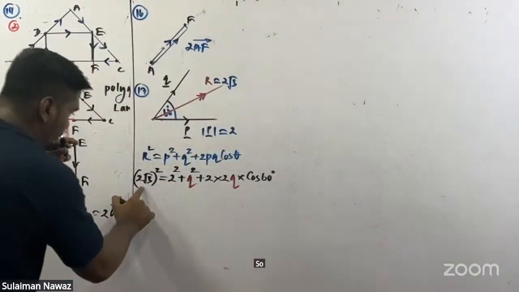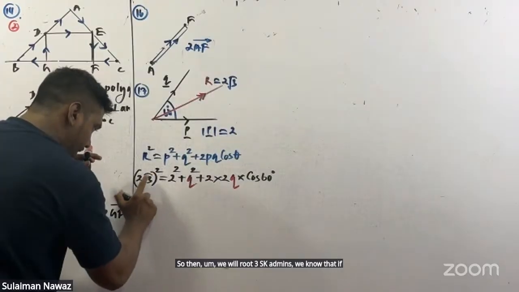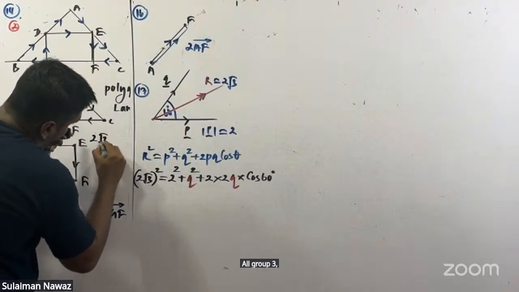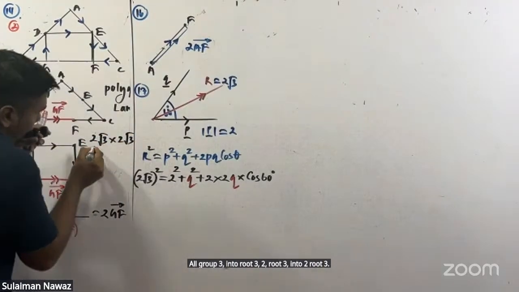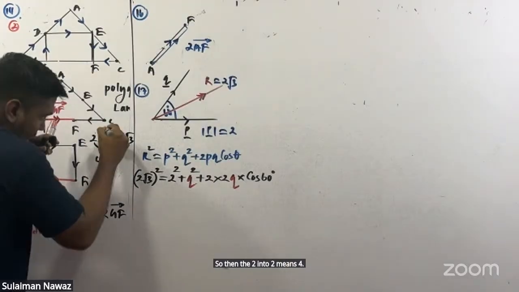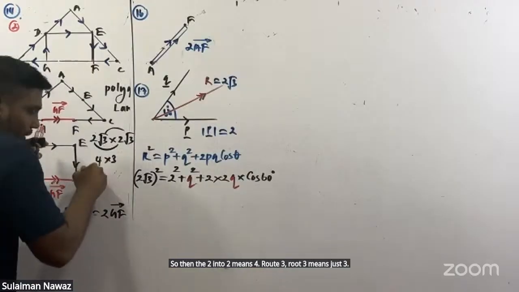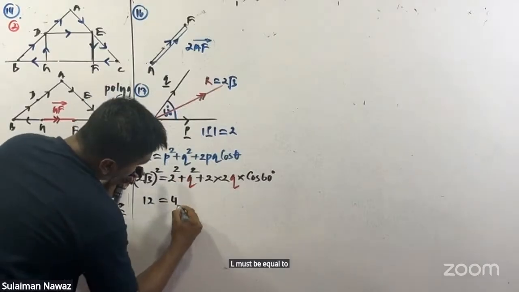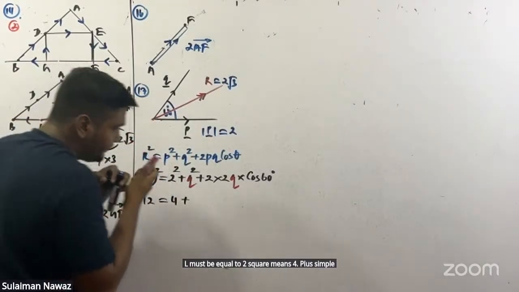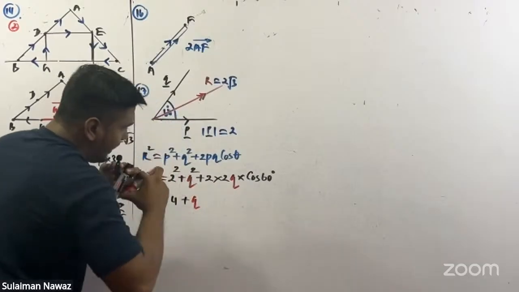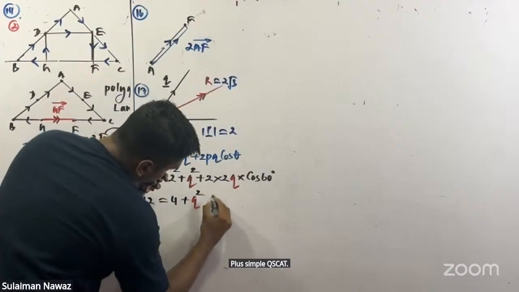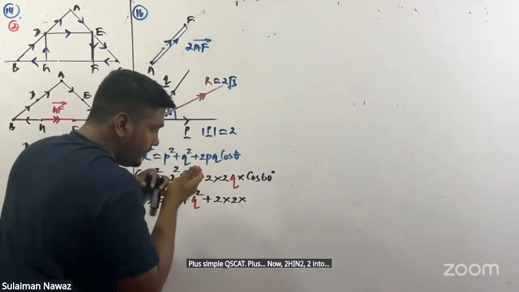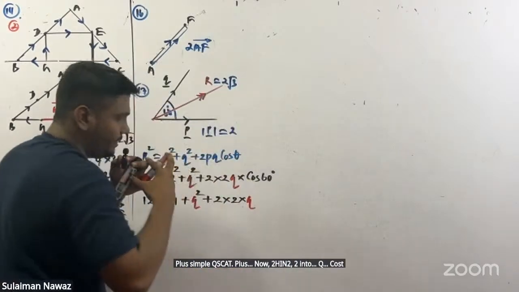2 root 3 squared means 2 root 3 into 2 root 3. 2 into 2 means 4, and root 3 into root 3 means just 3. 4 into 3 is 12. So here it's 12, which must be equal to 2 squared, which is 4, plus Q squared, plus 2 into 2 into Q times cos 60, which means half.